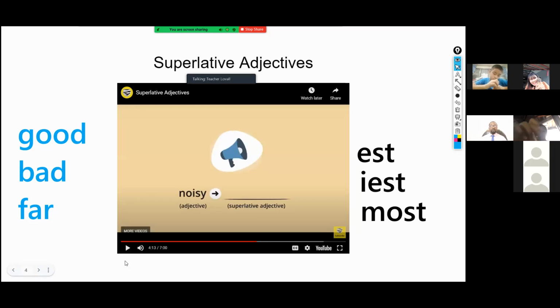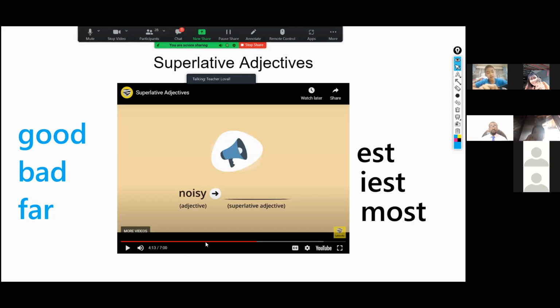Okay, what about noisy? What does noisy change to as a superlative? The noisiest. Okay, is it EST or IEST? Which one? IEST. Why is it IEST? Why? Noisy. Good, because noisy ends with the Y. Because it ends with the Y, we change it to an I and add EST. Okay, very good.